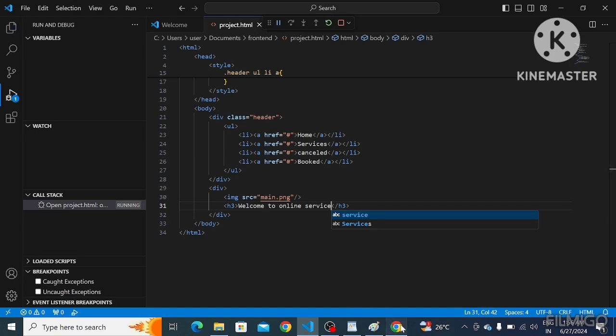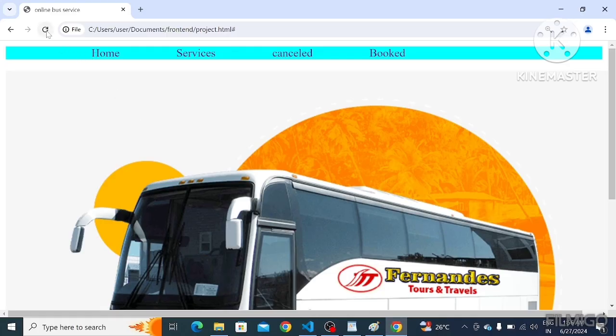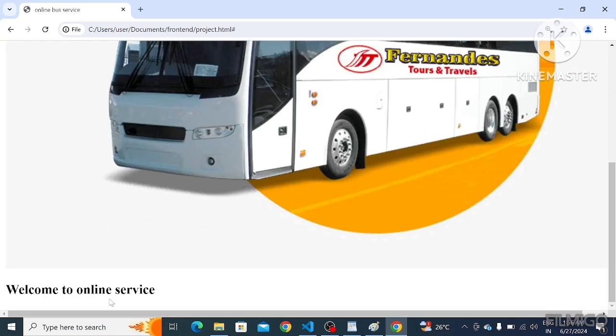I have given some text to this. See, we got a text also, but we want to display this image and text side by side, right?